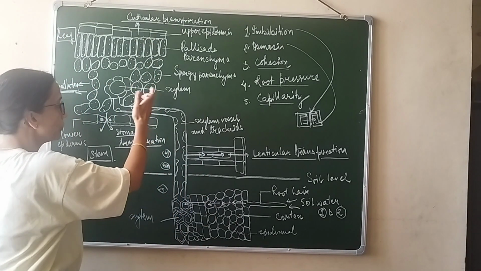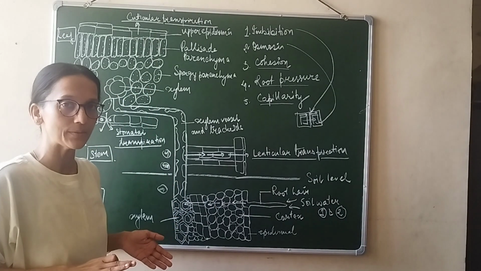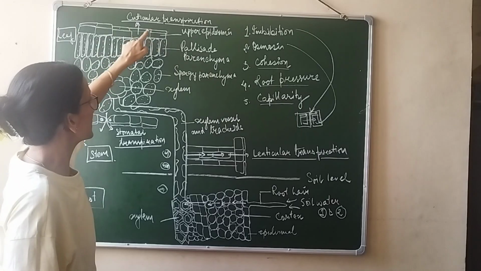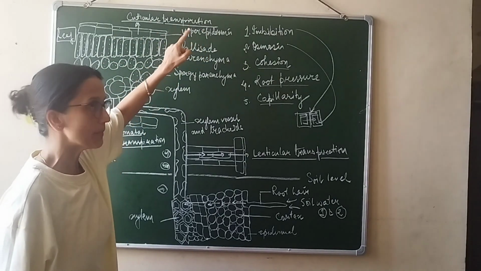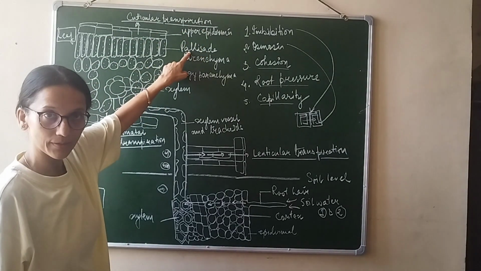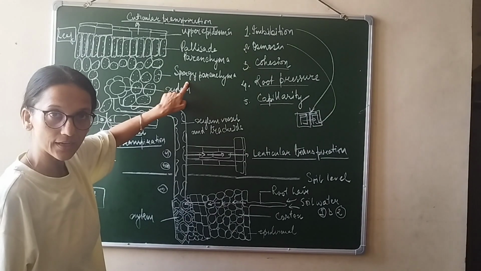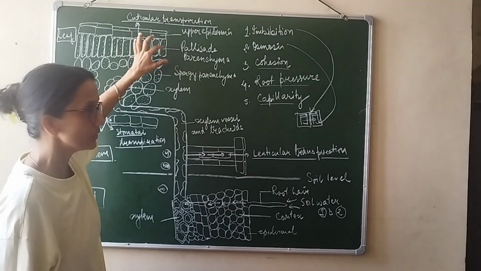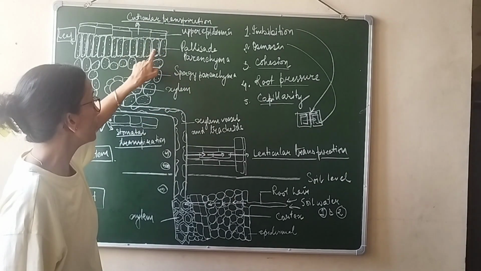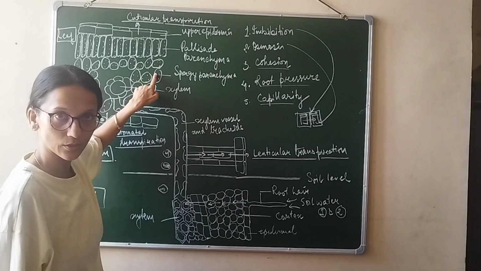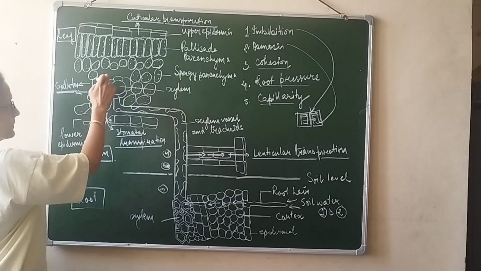Now we already know the section of the leaves. We have already done it in my previous class. So the outermost layer is the upper epidermis. Below upper epidermis is palisade parenchyma. Then is the spongy parenchyma. We know the difference between the two. They are elongated, they are round. They do not have intercellular space. They have intercellular space. You can see the intercellular space right here.